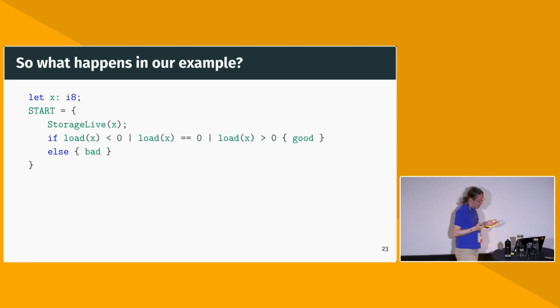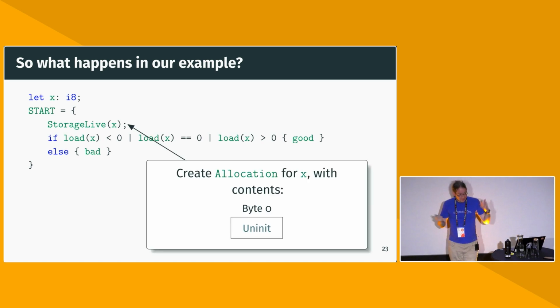And so knowing that, let's get back to our example program, and let's see what happens when we run this program in the MiniRust interpreter. So the first thing that happens is storage live. At this point, we create a new allocation that backs the memory for x. And initially, well, it only has a single byte. And that single byte is initially, of course, uninit. That's the entire point of this uninit special magic value.